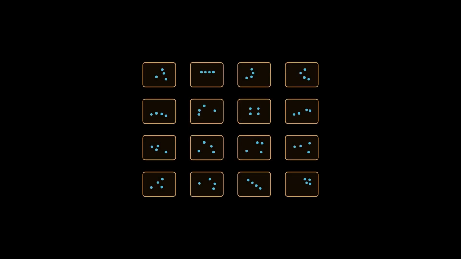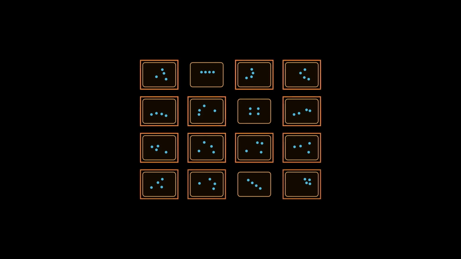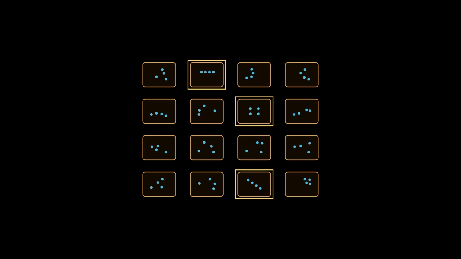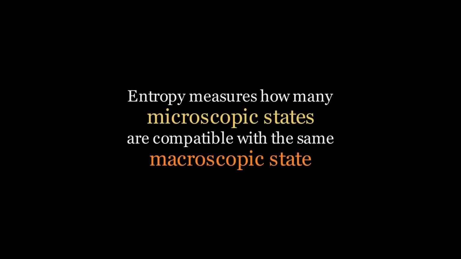Imagine a box containing a few particles. There are many different ways in which these particles can be arranged inside the box. It is much more likely to find them distributed in an apparently random way than perfectly aligned in an ordered configuration. And this is the key idea. Entropy measures how many microscopic states are compatible with the same macroscopic state.